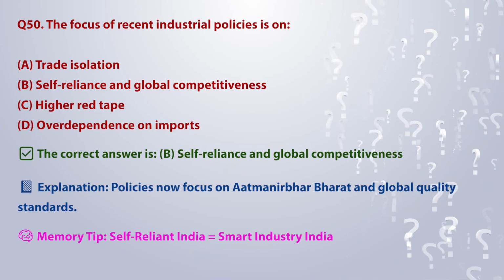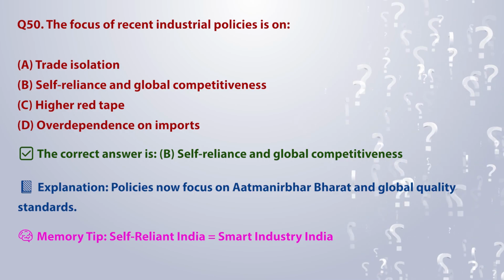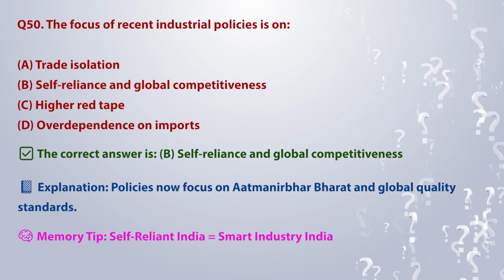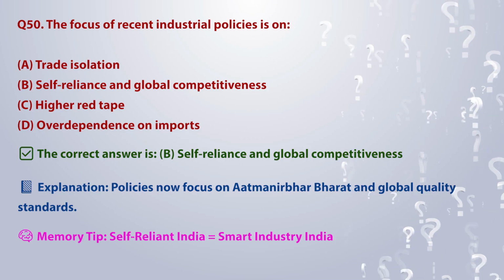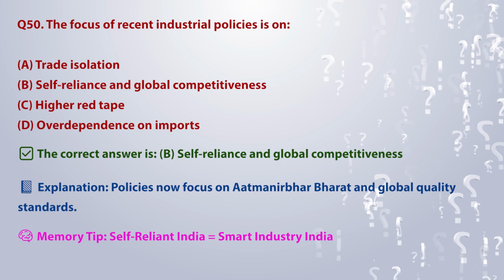The correct answer is B. Self-reliance and global competitiveness. Explanation: policies now focus on Aatmanirbhar Bharat and global quality standards. Memory tip: self-reliant India is equal to smart industry India.